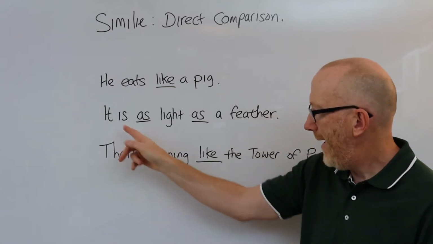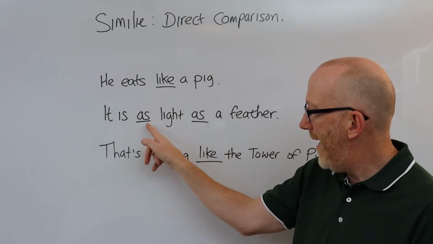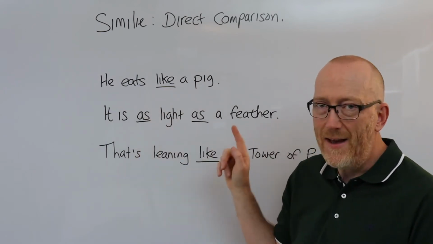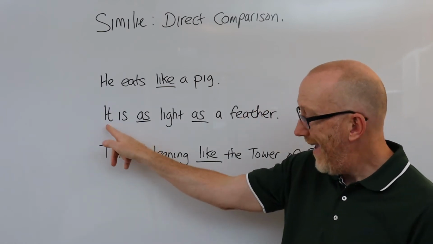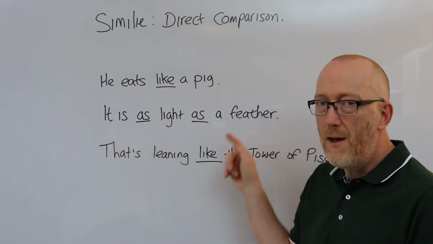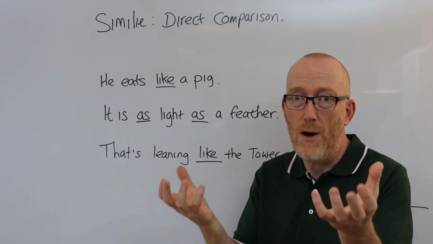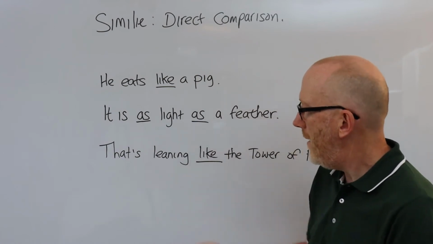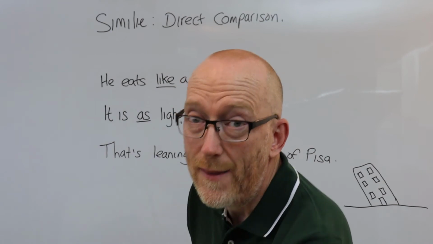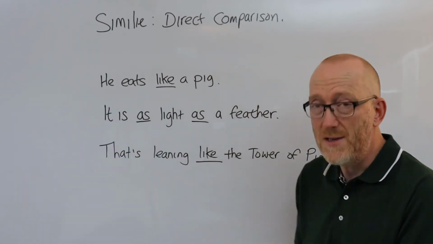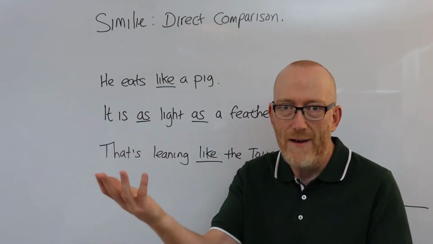Yeah? Okay, it is as light as a feather. So instead of like, we've got as. So as light as in this case. It is as light as a feather. So it, whatever it is, and feather are the two items that are being connected or described together. Yeah? So it could be anything. For example, it could be, say, this book. Okay, I might say this book, it is as light as a feather, so it is not heavy.